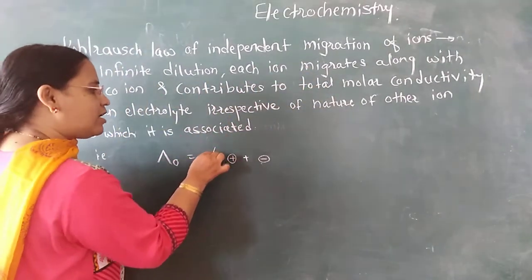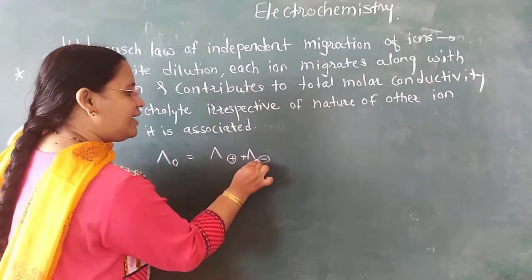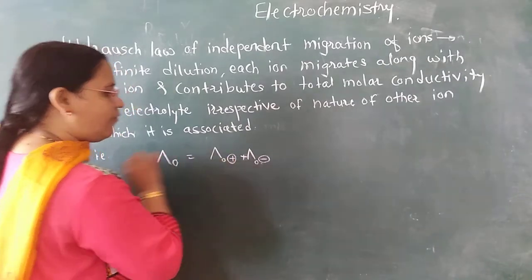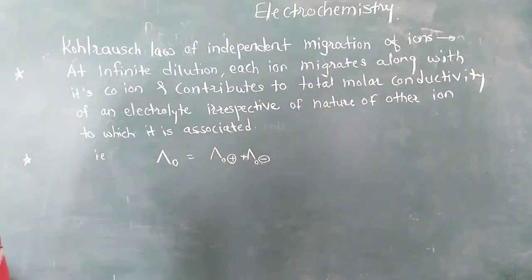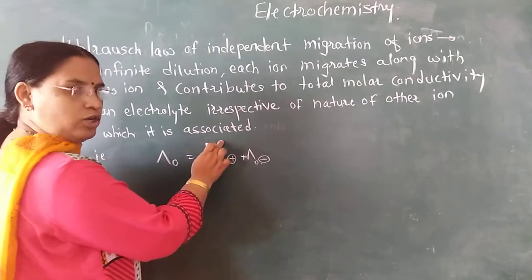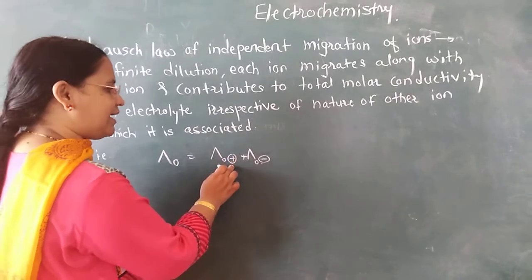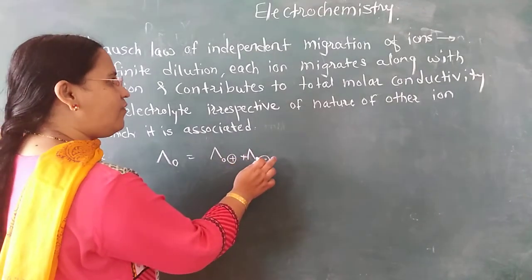So molar conductivity of the cation plus molar conductivity of the anion at infinite dilution: lambda 0 plus is the molar conductivity of the cation, lambda 0 minus is the molar conductivity of the anion. You can write the 0 over here or on the top side also. So lambda 0 is equal to lambda 0 of cation plus lambda 0 of anion.